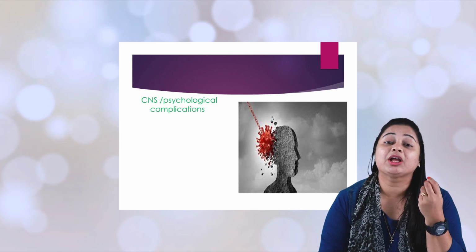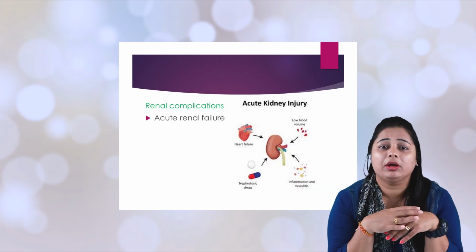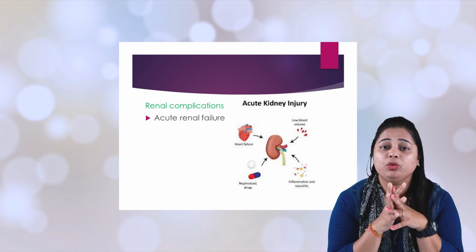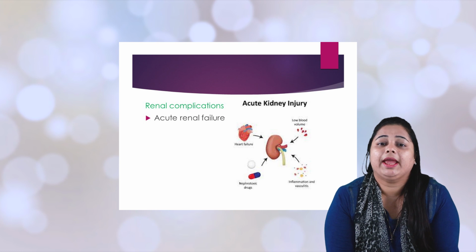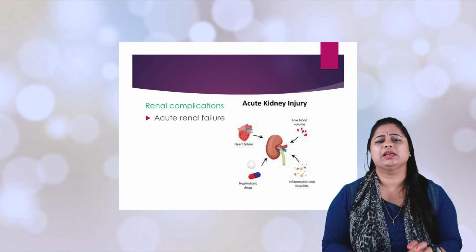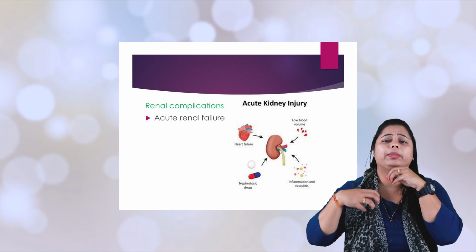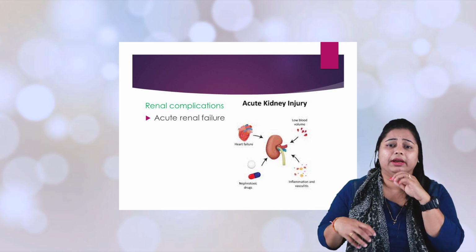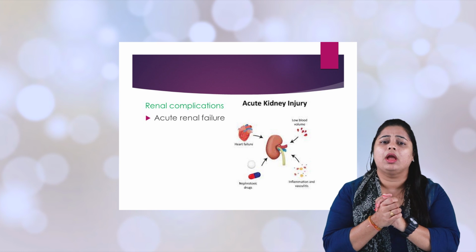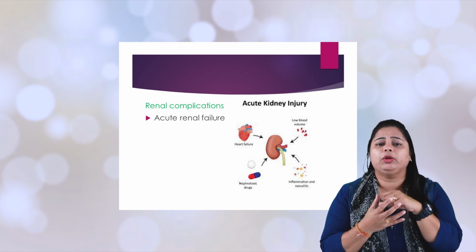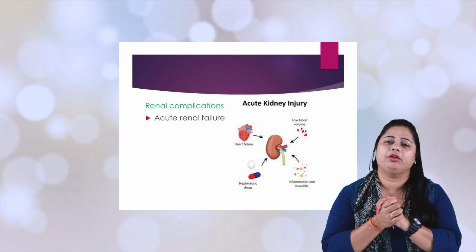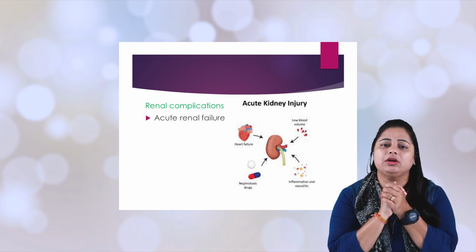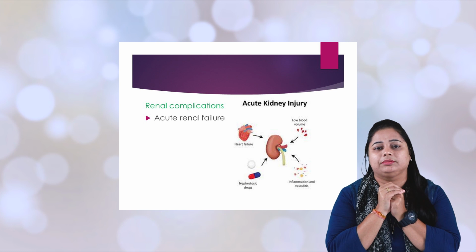The beautiful organ kidney has its own complication called acute renal failure, AKI, acute kidney injury. This occurs when there is no proper blood supply and oxygen intake. The kidney thinks, oh, I am not getting proper fluid, so I will preserve sodium and water.